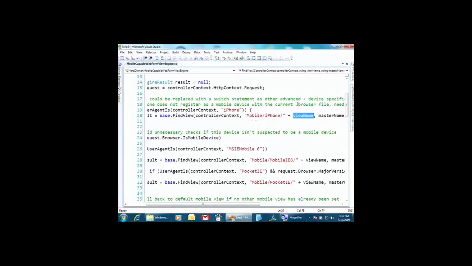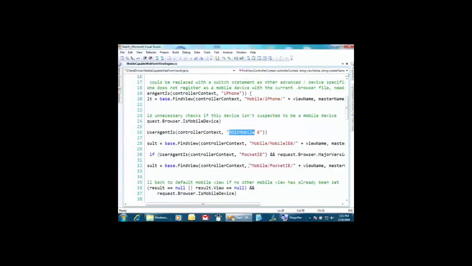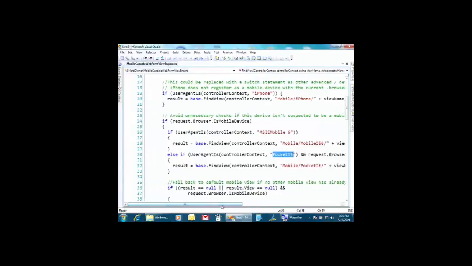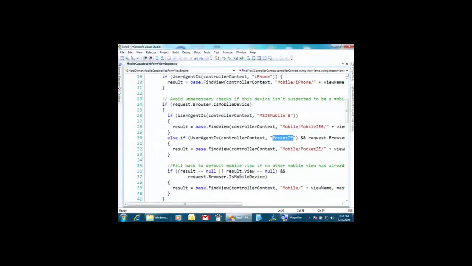So now I've got /views, and then I can have /mobile, /iPhone, /Pocket PC, Internet Explorer Mobile, whatever, and drop in alternative views. Here I've got MS Mobile 6, I've got Pocket IE, and I'm querying these devices to see if they're mobile.